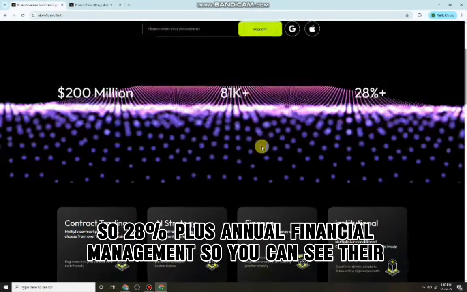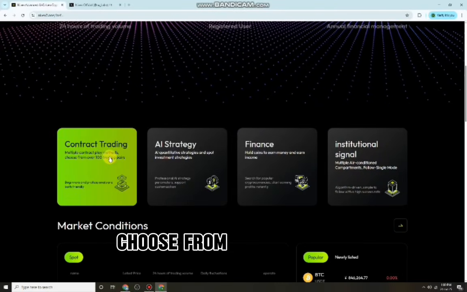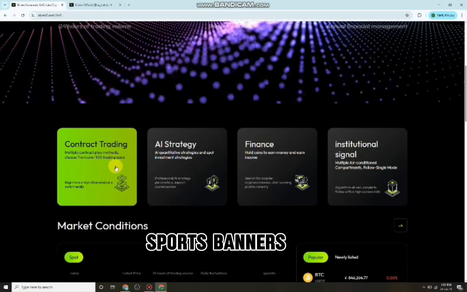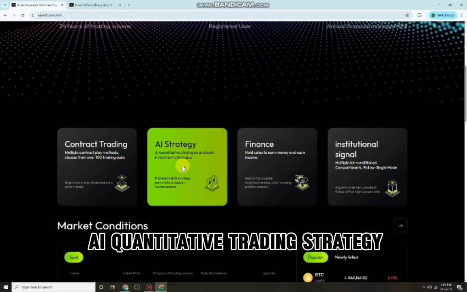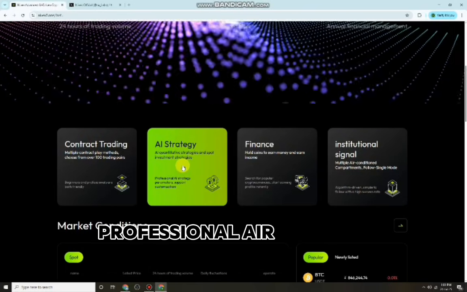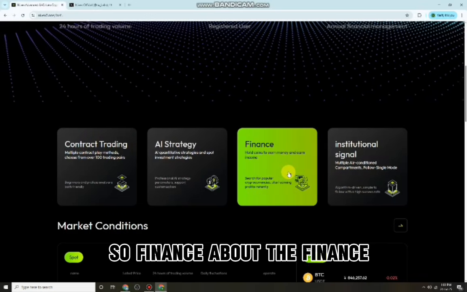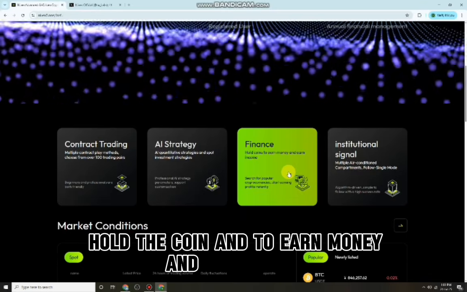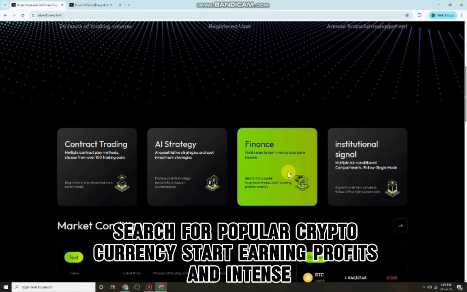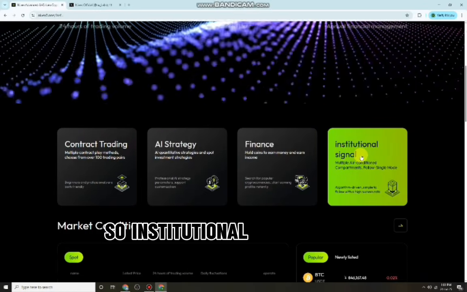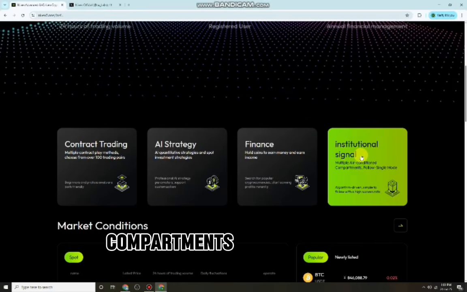So you can see their details. First, their contract trading, with multiple contract play methods. Choose from over 100 trading spots, beginners and professionals are both welcome. AI strategy: AI quantitative trading strategy and spot investment strategy, professional AI strategy, parameter spot and customization. About finance: hold coins to earn money and earn income. Search for popular cryptocurrencies and start earning profits. Institutional signal, multiple conditions, follow signal mode.